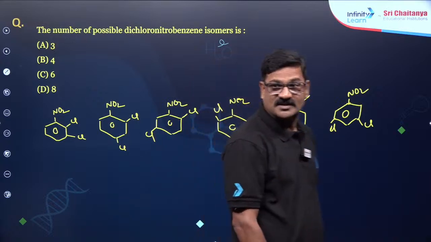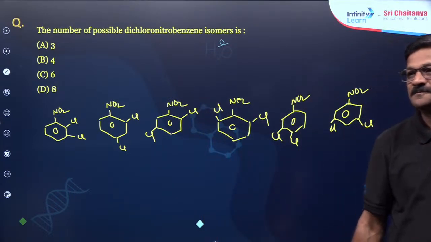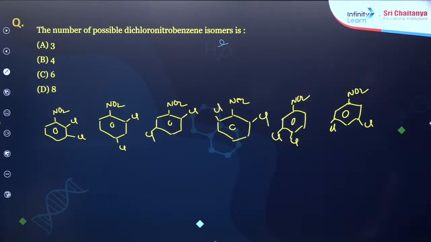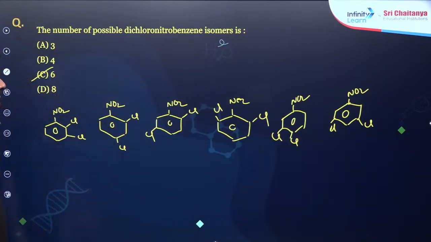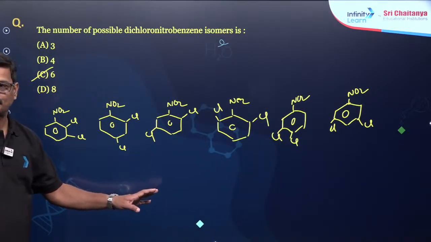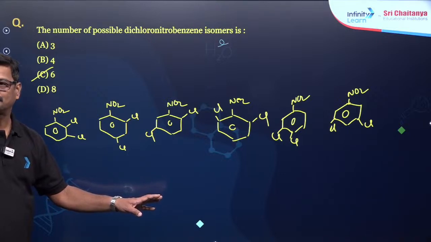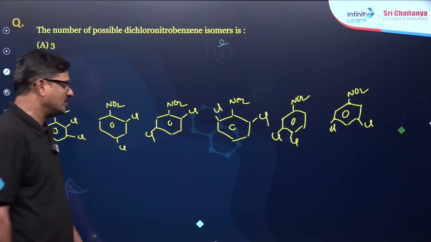Yes, total 6 I am going to get it. Clear? Supriya Bharti got C, total 6. Wonderful, it is going to be 6. Clear? Right, next one, we'll do one more.